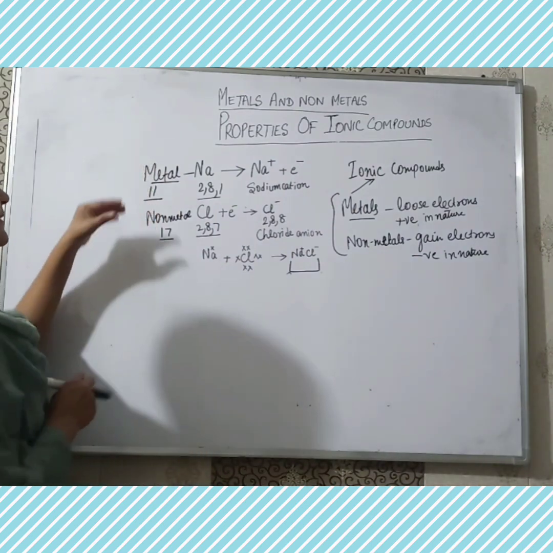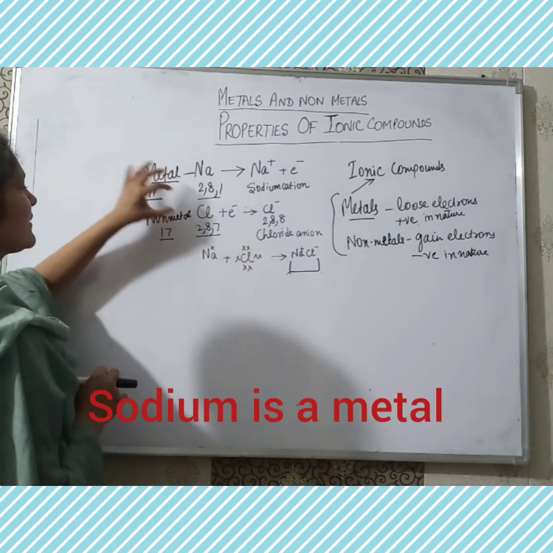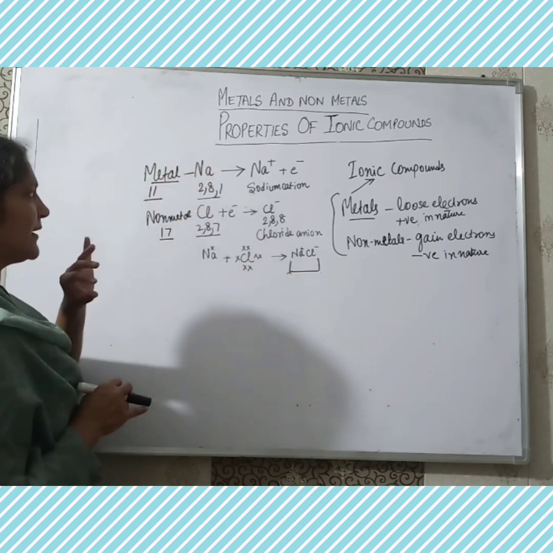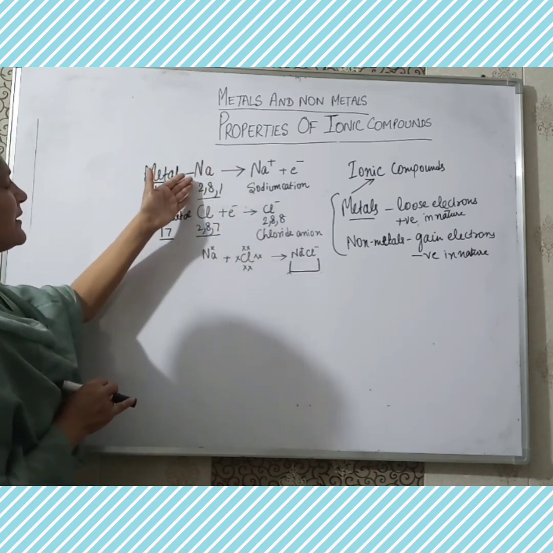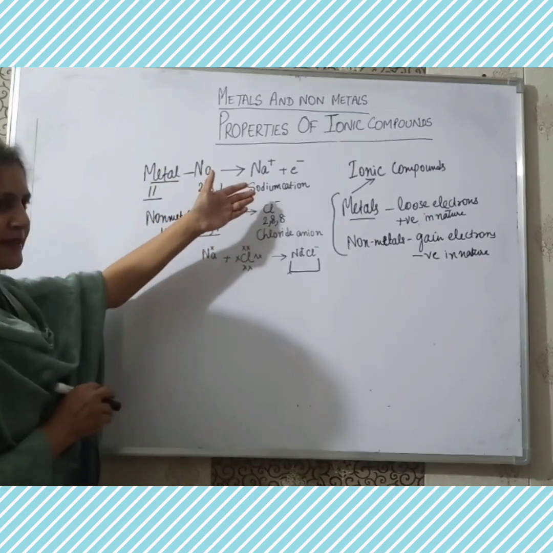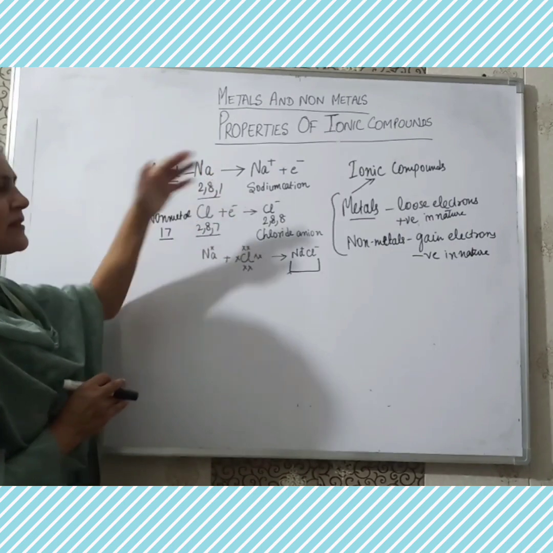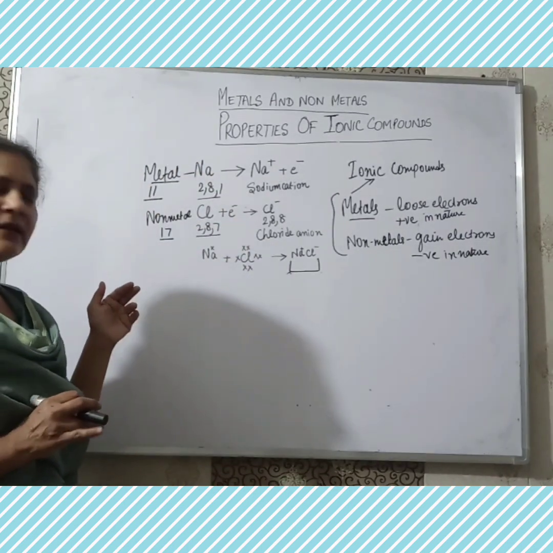Let's take an example. Here is a metal, sodium, which has atomic number 11. Its configuration is 2, 8, 1. So it can lose one electron easily instead of gaining 7 electrons, because less energy is required in losing one electron.